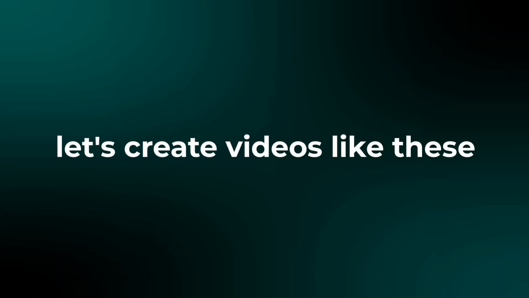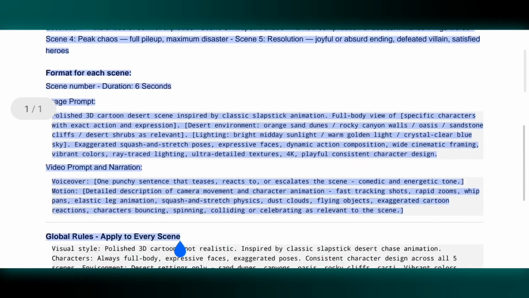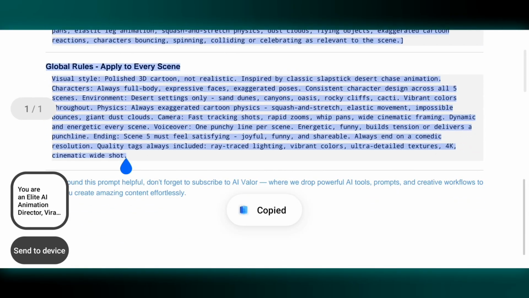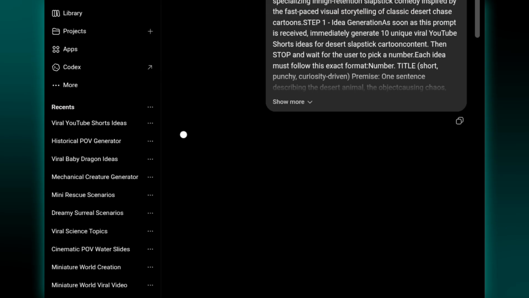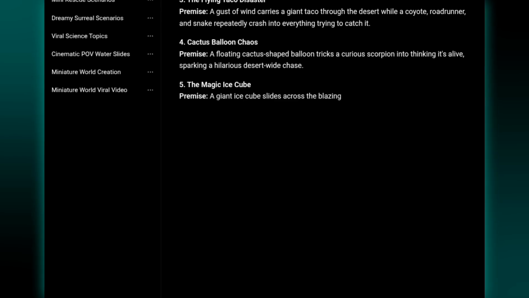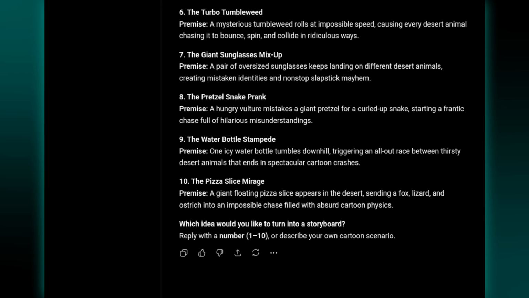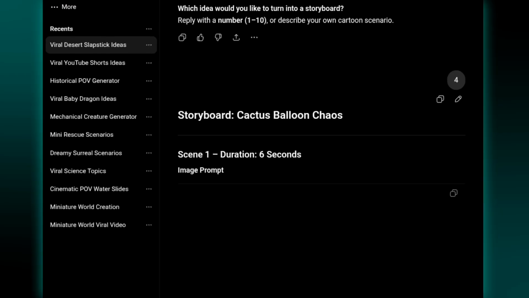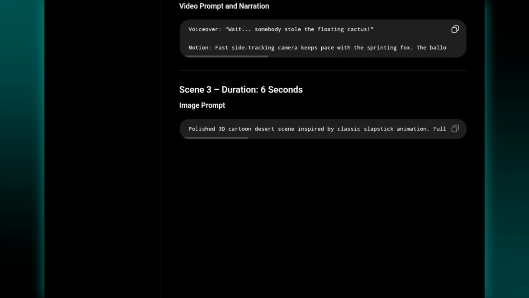Pretty crazy, right? Alright, let's create videos like these completely for free using AI. First, open the master prompt PDF from the description below. Copy the entire prompt. Then open ChatGPT, paste it in, and hit run. Within a few seconds, ChatGPT will generate 10 viral video ideas for you. Now just pick whichever idea you like the most. For this example, I'm going to choose number 4. Hit run again, and ChatGPT will generate both the image prompts and video prompts for that idea.